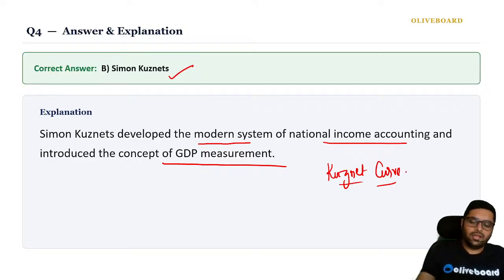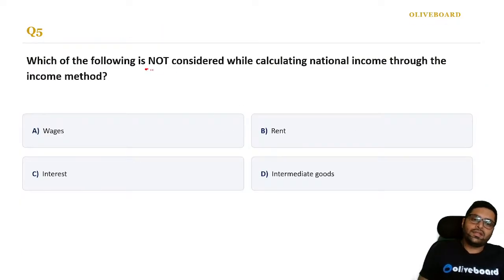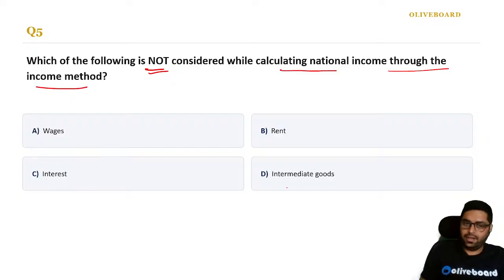Correct? Next. Which of the following is not considered while calculating national income through the income method? Income method. If you remember, we had studied three methods: value added, income, and expenditure method, right? So which of the following is not included? Quick, quick, quick.